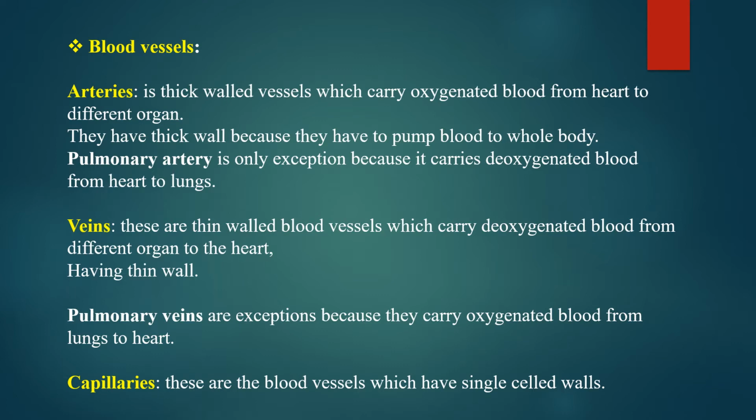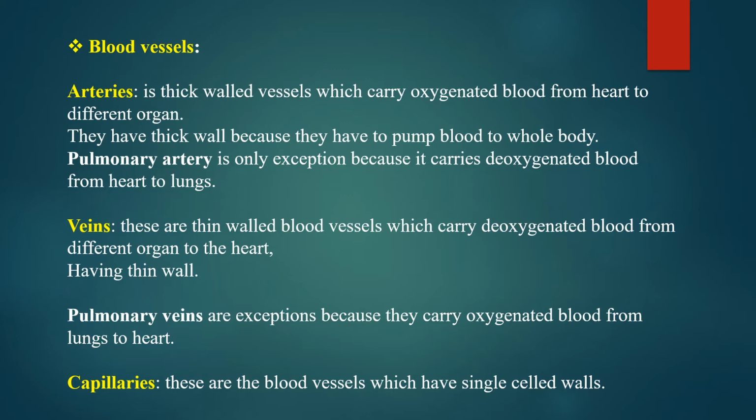In the previous slide we have studied that the circulatory system of human consists of the heart, blood and blood vessels. Blood has been discussed in the previous slide. Now we will discuss blood vessels. There are mainly two types of blood vessels: arteries and veins. Arteries are thick-walled vessels which carry oxygenated blood from heart to different organs. They have a thick wall because they have to pump blood to the whole body.